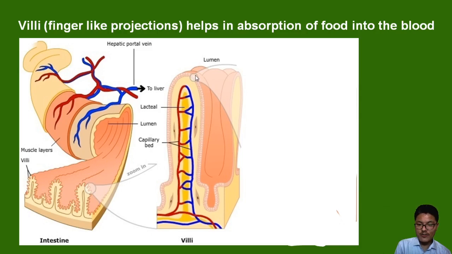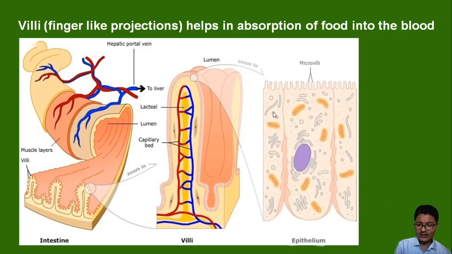If you zoom in and observe the structure of villi, you are able to see many cells lining the villi, which are usually made up of epithelium, and these also have tiny hair-like structures called microvilli. So whatever food is already digested and present inside the small intestine will be moving through the villi into the blood, and that is called absorption.